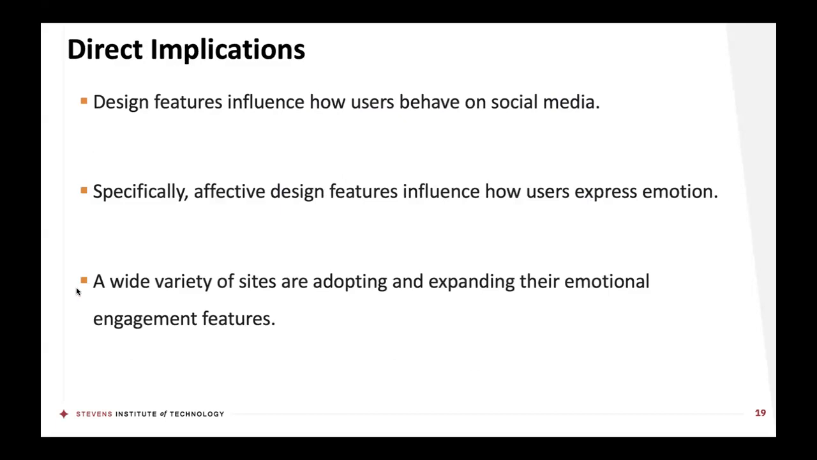So there are a few implications and a few takeaways from this paper. First, we know that design features can influence how users behave on social media. Specifically, affective design features may influence how users express emotion. A wide variety of sites are adopting and expanding their emotional engagement features. For example, LinkedIn has added more to their affective engagement metrics over time. So has GitHub. Several other platforms have done various versions of this.